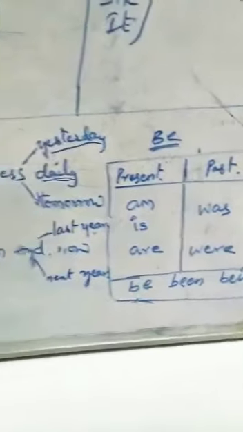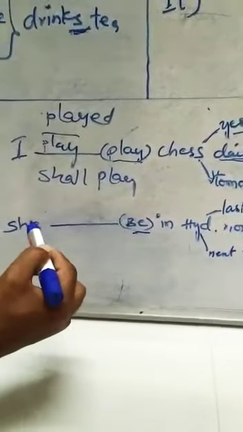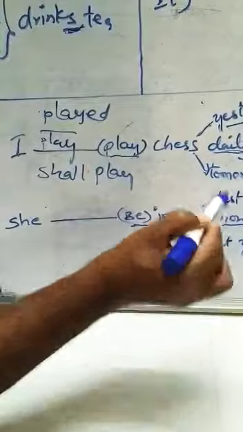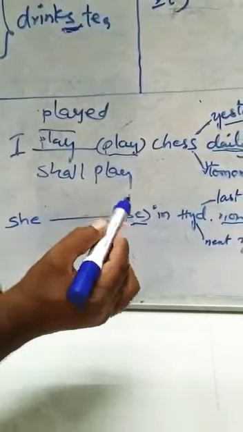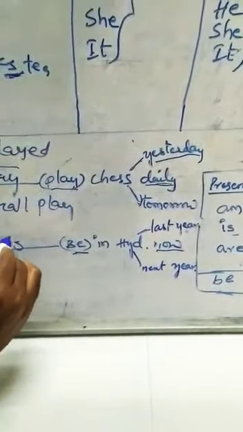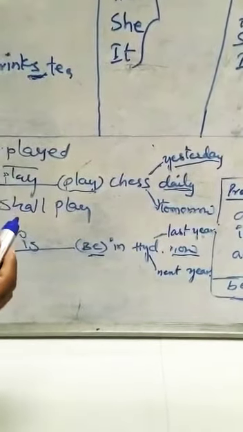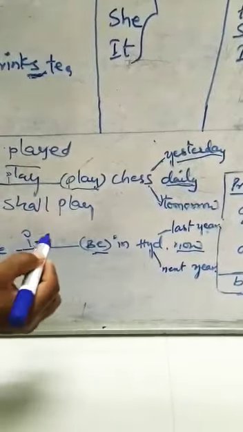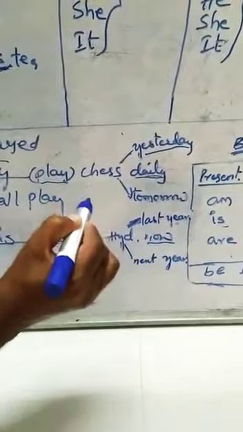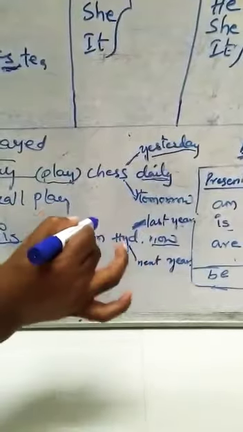So come here. She dash be in Hyderabad now. Now means present. So, she is. She is in Hyderabad now. Otherwise, she dash in Hyderabad last year. Last year means past.